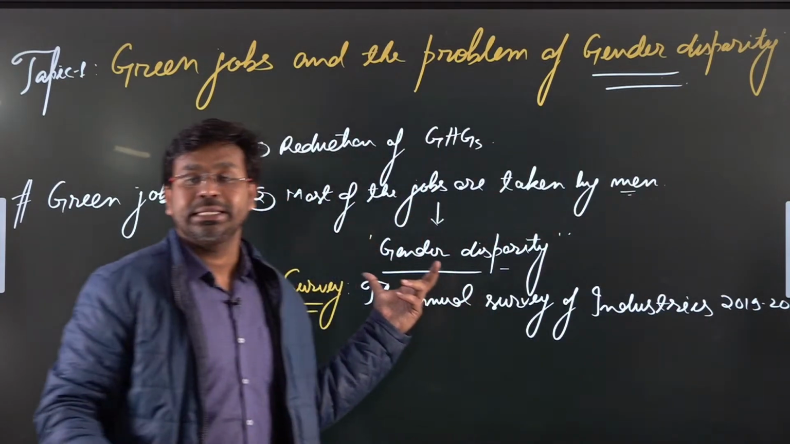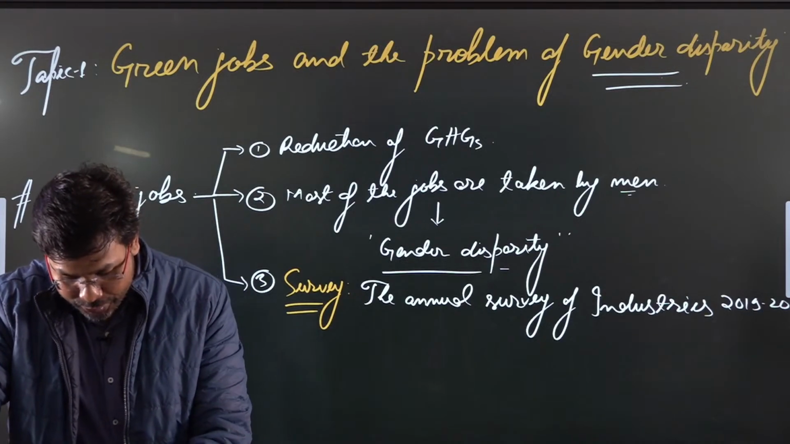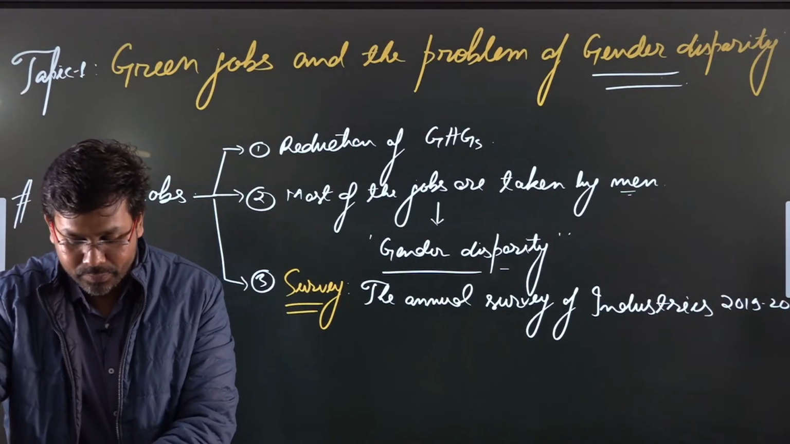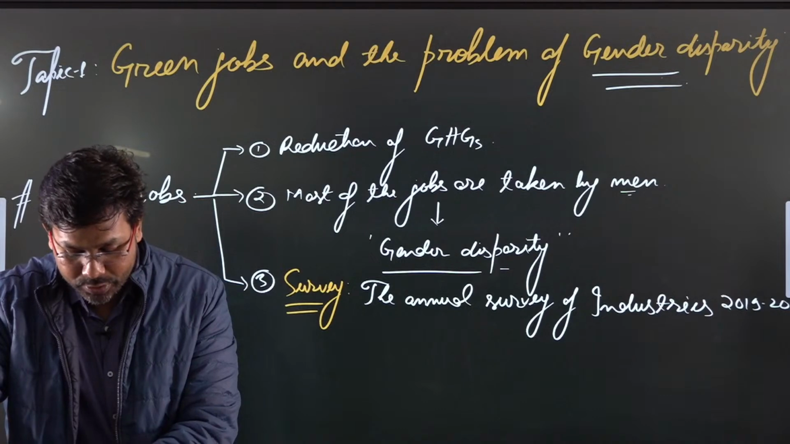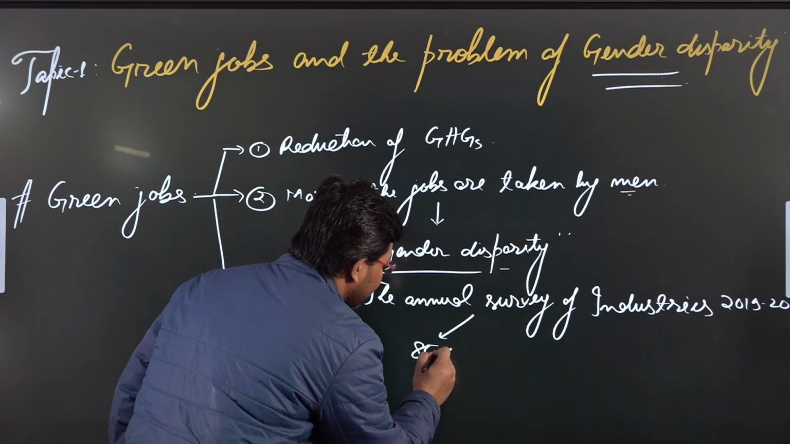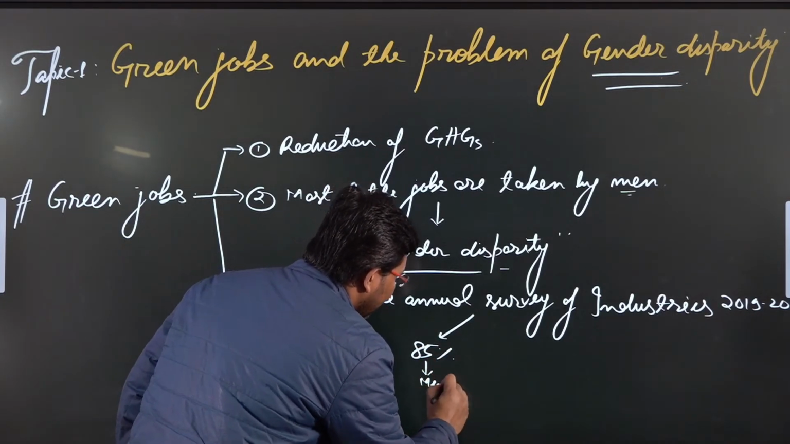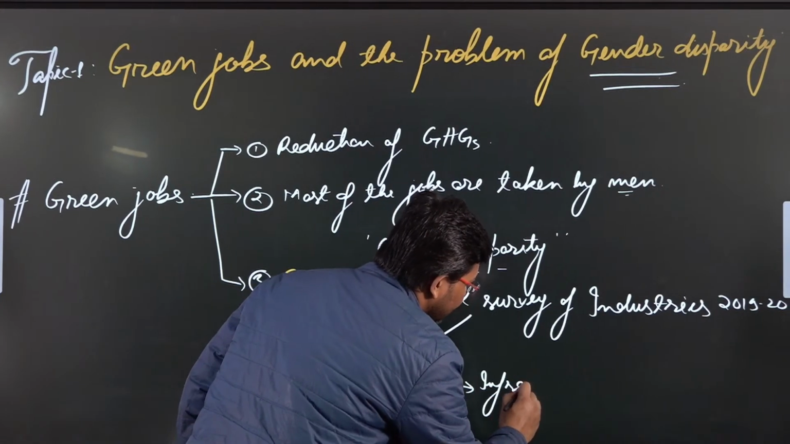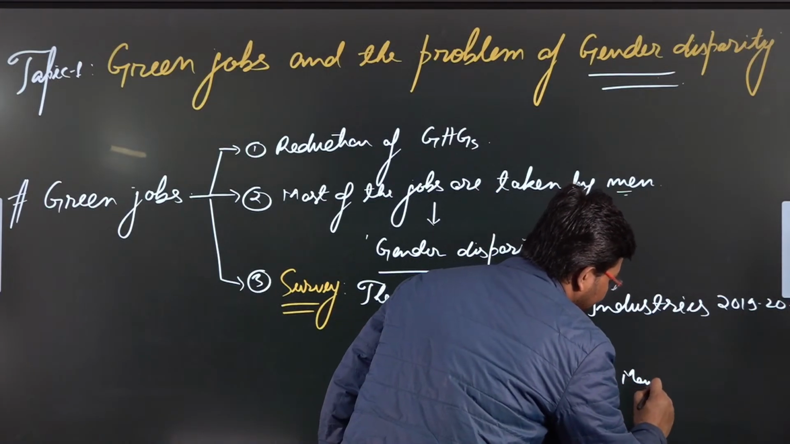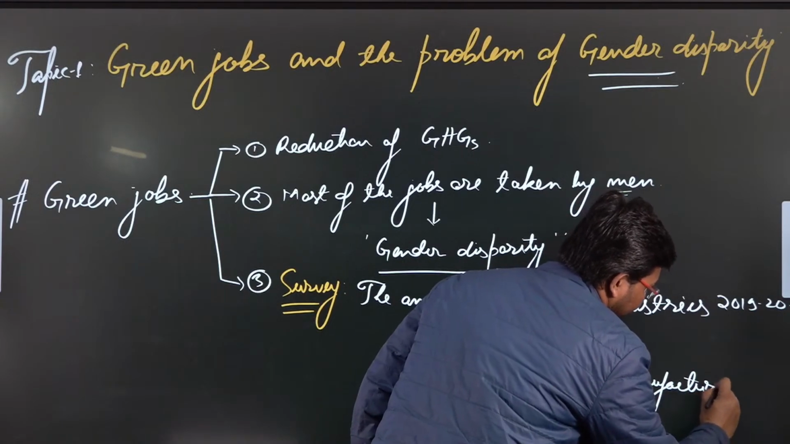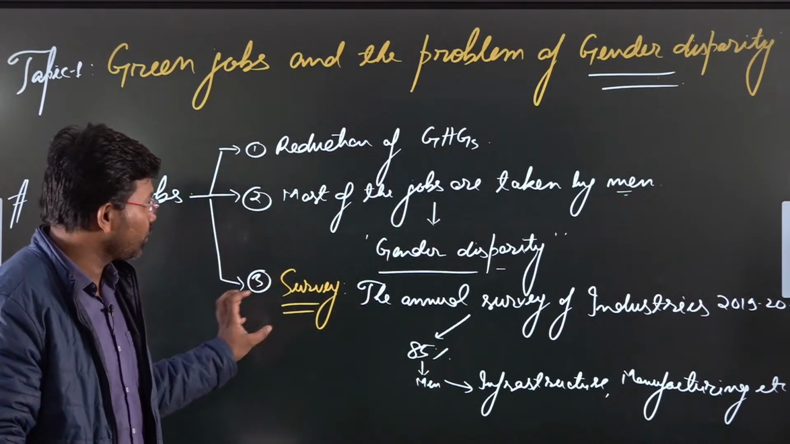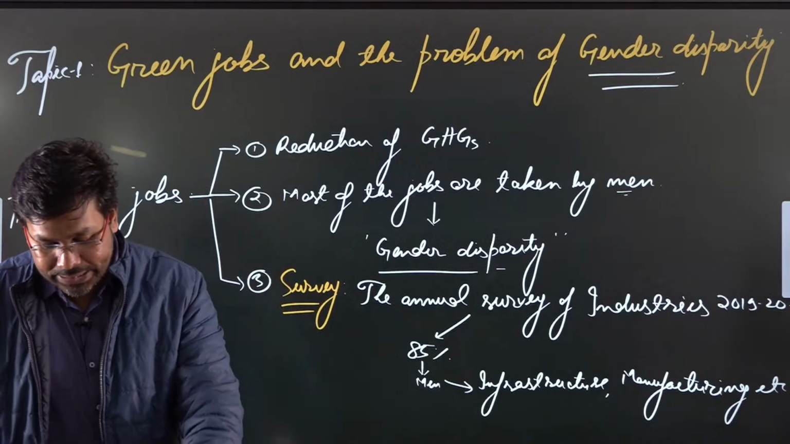So what does this survey signify? In this article they have mentioned that this particular survey report shows that men comprise 85% of the workforce in sectors such as infrastructure, transport, construction and manufacturing. It means 85% of the jobs are taken by men in these sectors. So 85% of the jobs are taken by men only, and this is leading to a kind of situation of gender disparity.